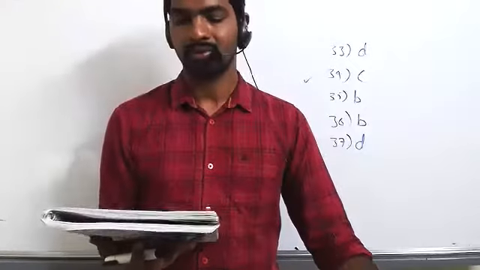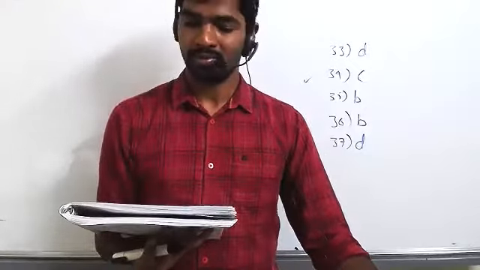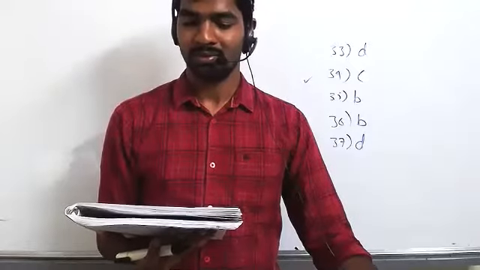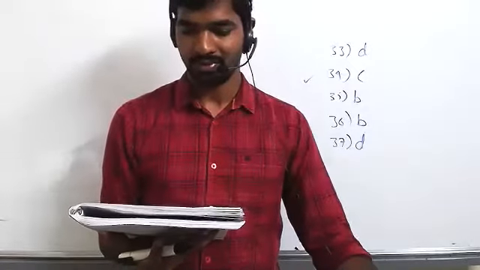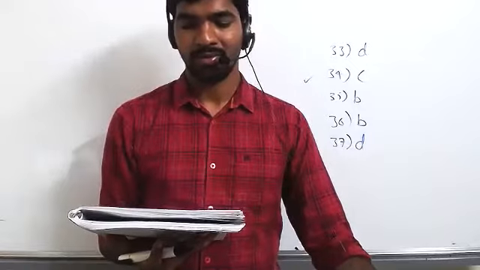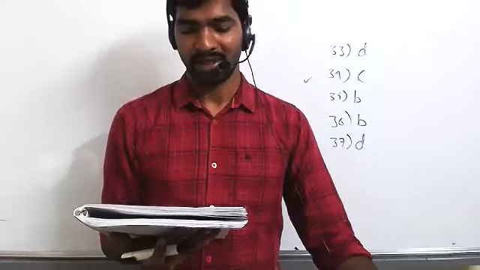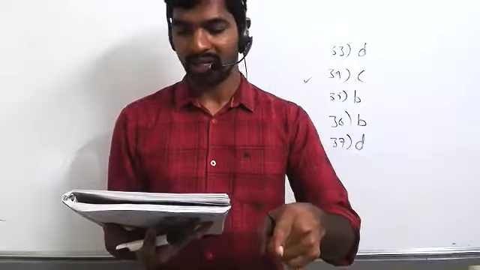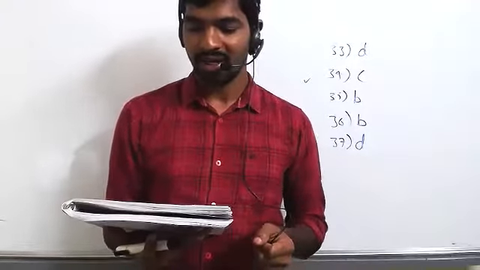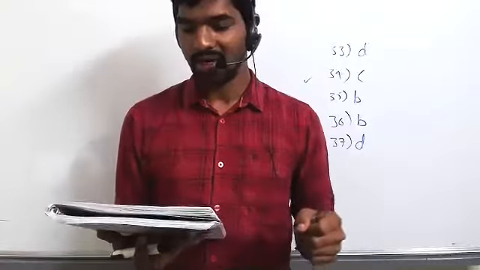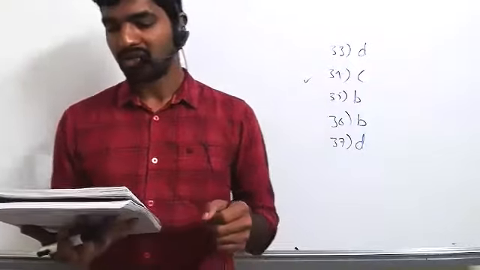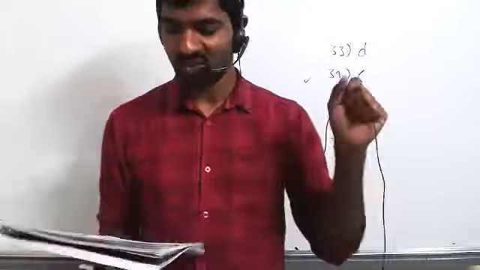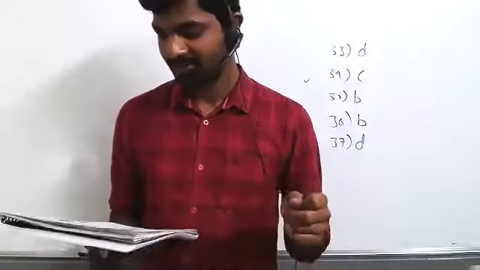A colloidal system having a solid substance as a dispersed phase and a liquid as dispersion medium is classified as? So, solid in liquid, correct? Solid in liquid. What is the name of the colloid? Solid sol, no chance. Emulsion also no chance. Either gel or sol.